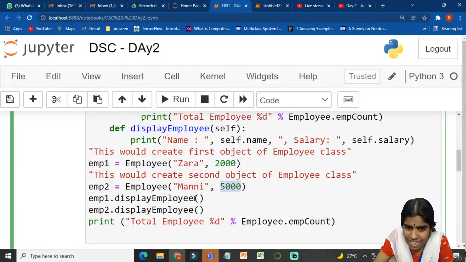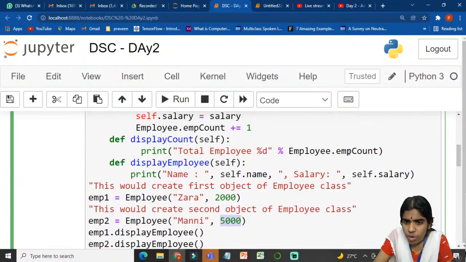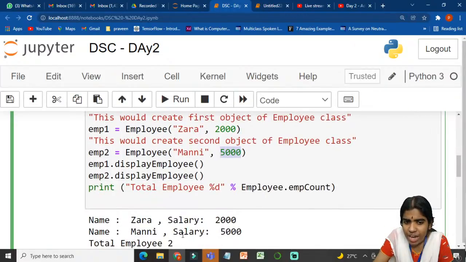So m1.display employee: whenever I call this user defined function, it prints the name and the salary of my employee. And m2.display employee prints the name and the salary of my employee. And Employee.mcount: whenever I call this, it prints the total number of employees I have added, present in my organization. Is that clear? Any more doubts?